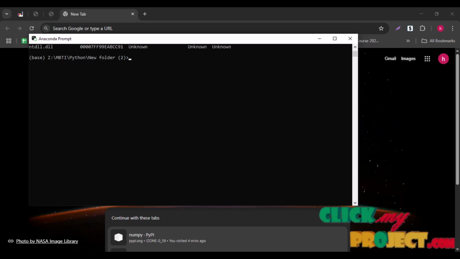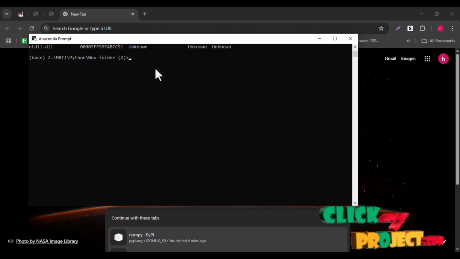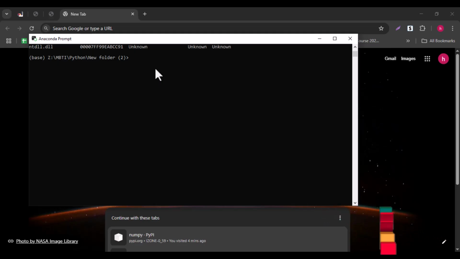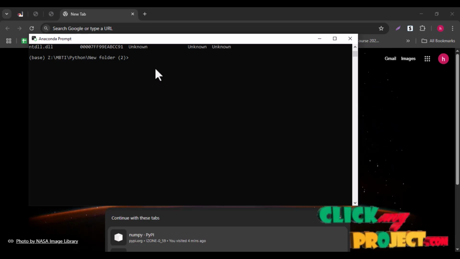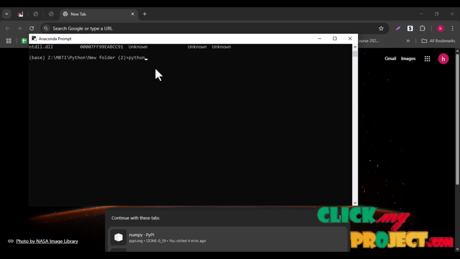This is my output part. First, I will open the Anaconda prompt. You will create a new folder for your dataset and templates, separately. Copy the path of the folder you created, paste it into the Anaconda prompt, and then fix the path. So I fixed my path, and now I will run my python app.py code.